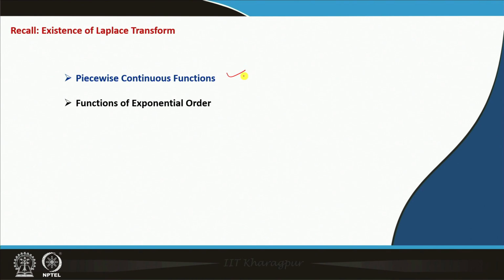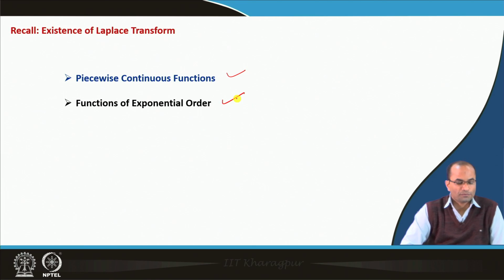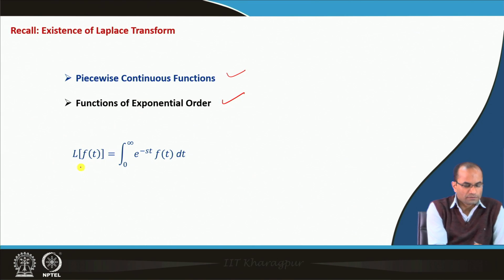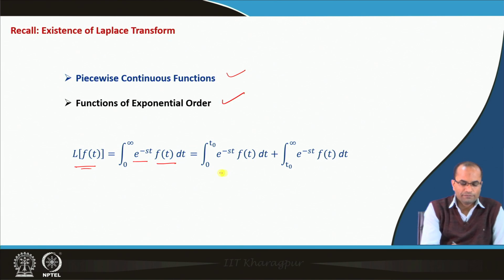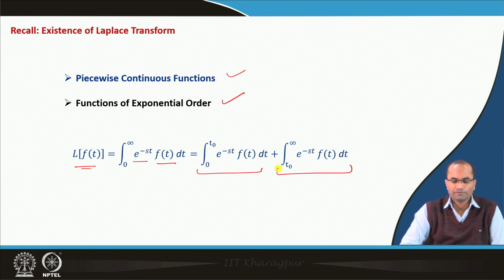So, coming to the existence of the Laplace transform, which was the last lecture, we need a function which is piecewise continuous and of exponential order, and these two conditions were sufficient for the existence of the Laplace transform. The idea was we have the Laplace transform, the integral of e power minus s t f t dt, and if we break it into two parts, 0 to t naught, where t naught is some finite number, and t naught to infinity of e power minus s t f t dt.